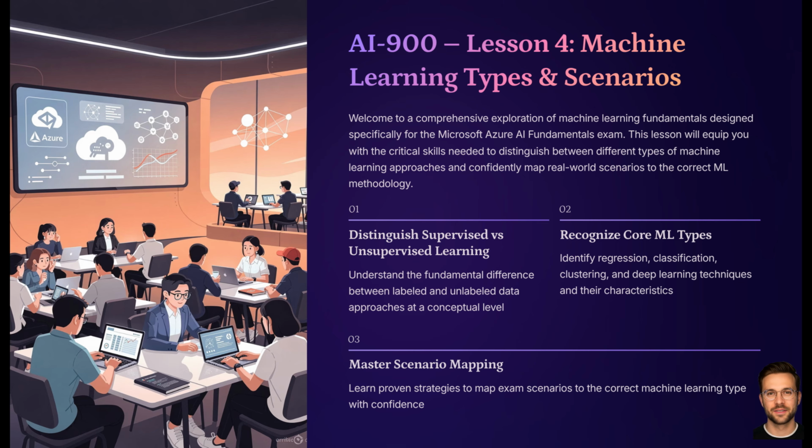In the previous lessons, we looked at AI workloads and responsible AI principles. In this lesson, we focus on something that appears often in the AI-900 exam: common machine learning types and how to recognize them in business scenarios. You will learn how to distinguish supervised versus unsupervised learning at a high level, recognize regression, classification, and clustering problems, understand where deep learning usually fits, and apply a simple exam strategy to identify the correct ML type from a